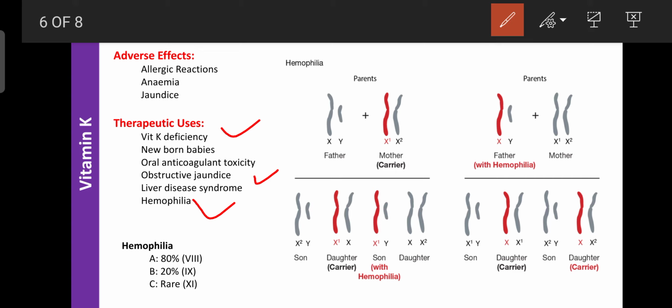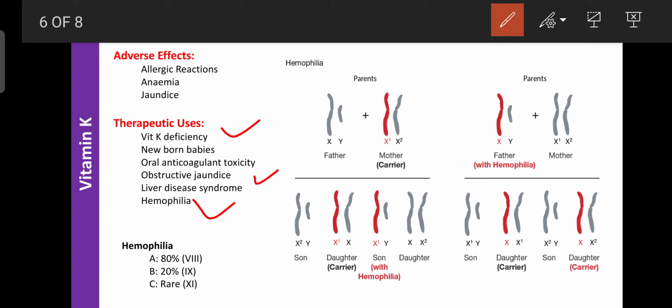So, dear students, hemophilia is a genetic disorder, and it is mainly classified into three types. That is hemophilia A, 80% of which occurs due to deficiency of factor 8. Factor 8 is required for the activation of factor 10 in the presence of factor 9, or factor 9 can activate factor 10 in the presence of factor 8.